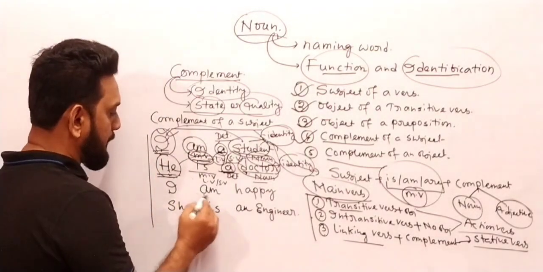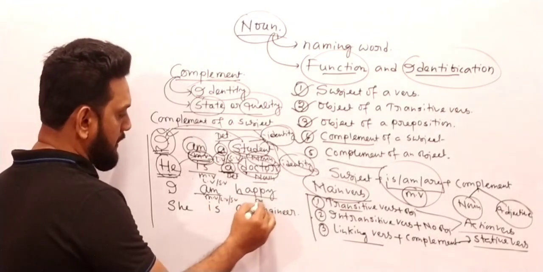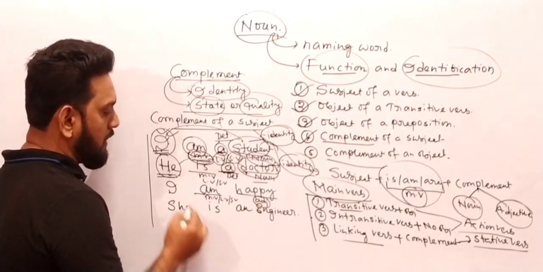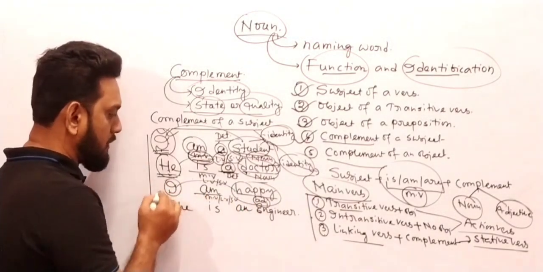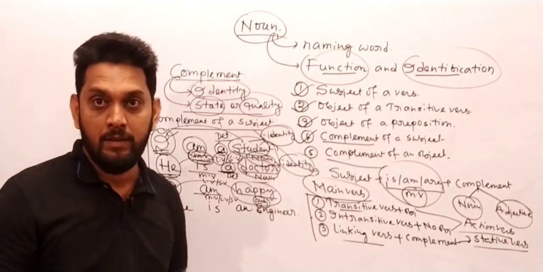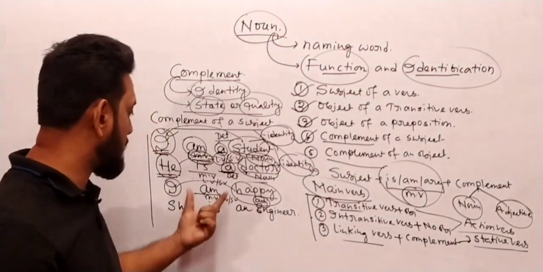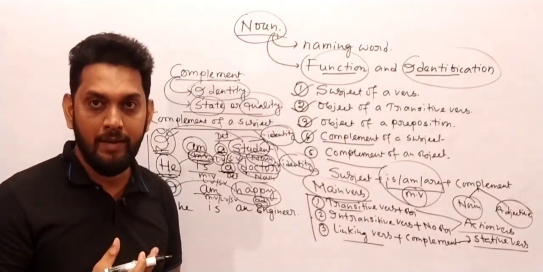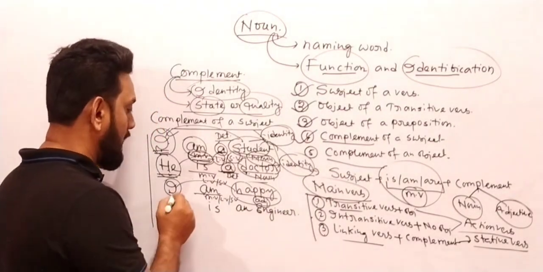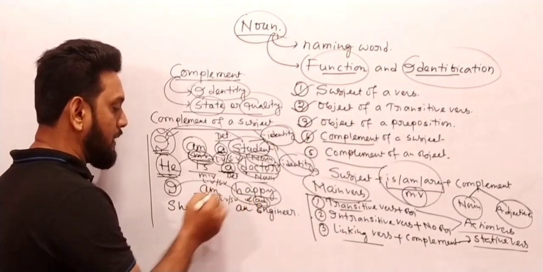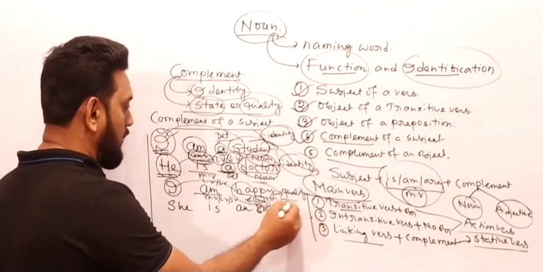Next one is "I am happy." Here "am" is the main verb, or you can say the linking verb or stative verb. "Happy" is the adjective form. Adjective. Yes or no? I am happy. So here "happy" talks about the quality of the subject. In which condition or in which quality is the subject right now? If I ask this question about this sentence, you can answer that the subject is happy. So it talks about the quality or state of the subject.